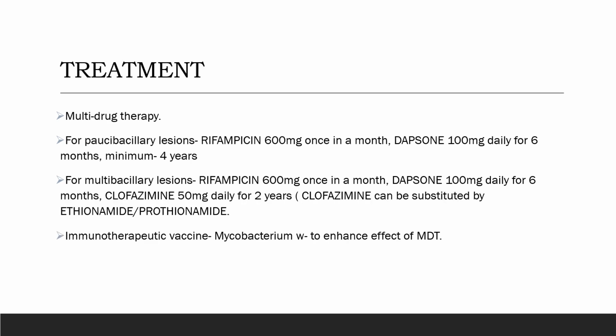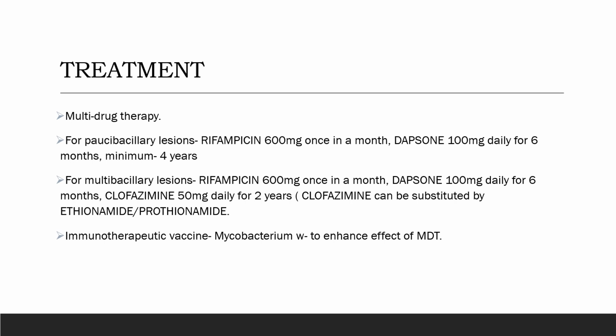For the treatment, it is a multi-drug therapy. For paucibacillary lesions, we would be giving the patient rifampicin 600 mg once in a month and dapsone 100 mg daily for 6 months. This would be continued minimum for 4 years, and routine checkup should be done.